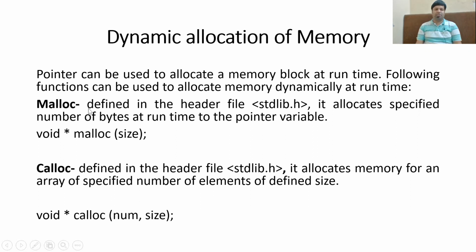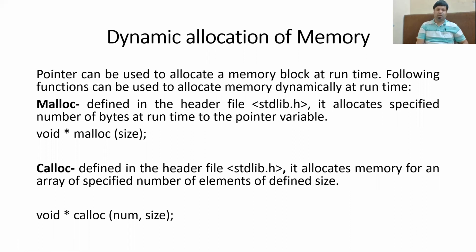The first function is called the malloc function. The malloc function is basically used to assign the number of bytes at runtime to the pointer variable. For example, if you want to create an integer variable, so basically write there malloc int.